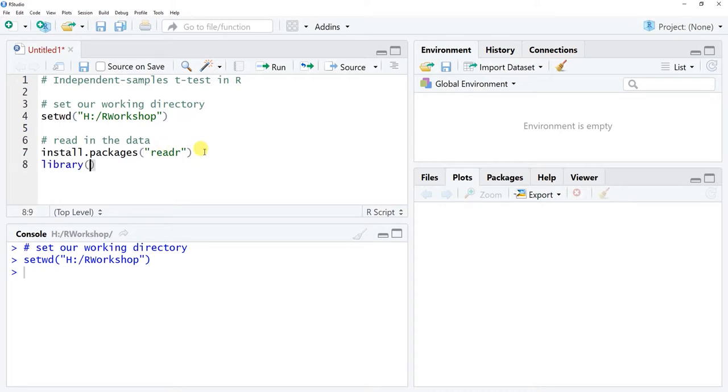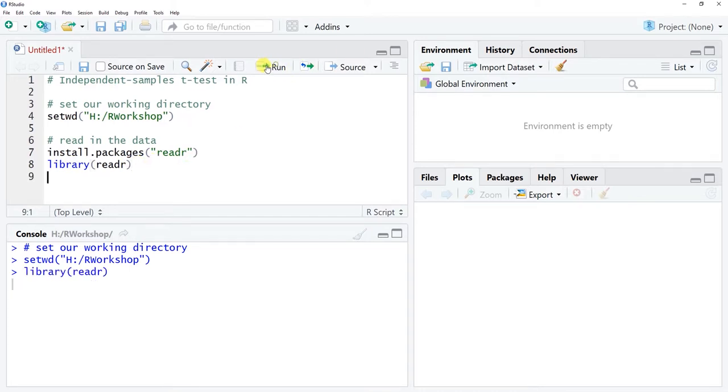Now I've recently updated this, so I'm just going to run the second of these two lines. You may need to run both, but I'll run the second of two, which is my library function, which is going to bring up or access my readr package that I've already installed previously. So with my cursor on the same line as the library function, I'll click run, and we see here in blue down there that everything seemed to run successfully. So that means that I have it installed here.